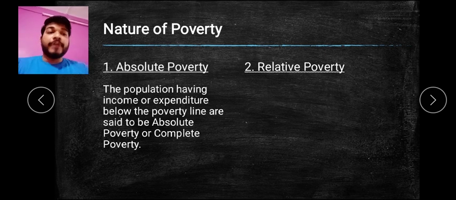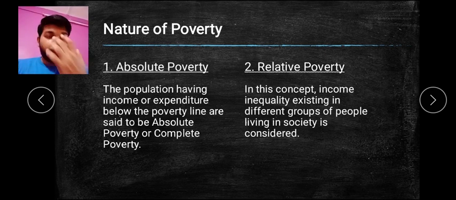What is called relative poverty? Relative poverty talks about the income inequality existing among different groups of people living in a society. For example, in a society there are different classes of people and different families. Suppose there are three families living together.